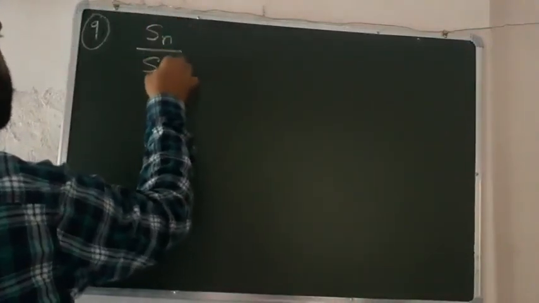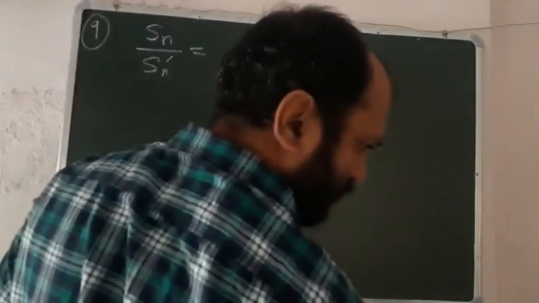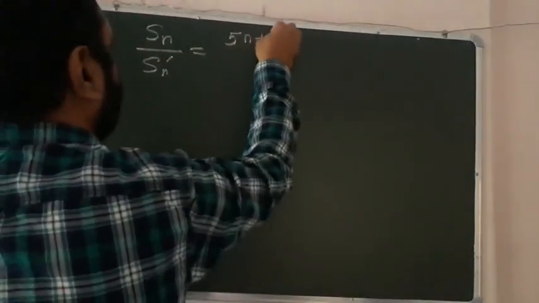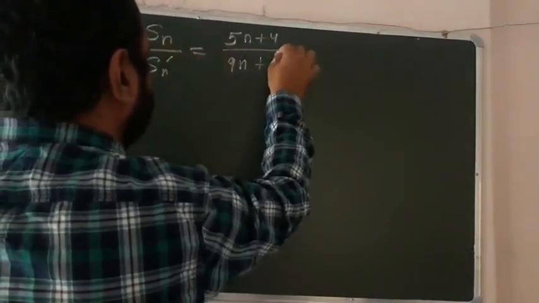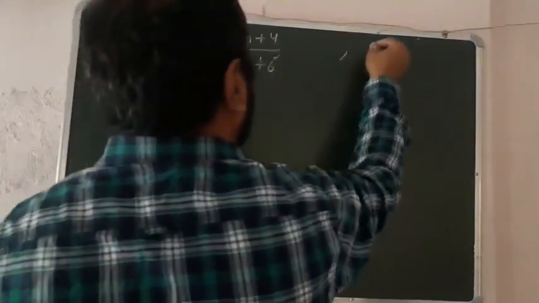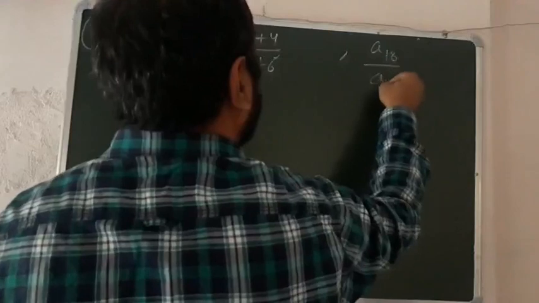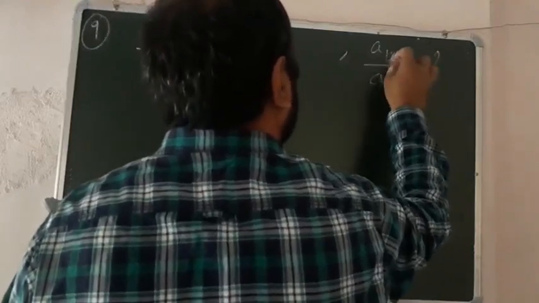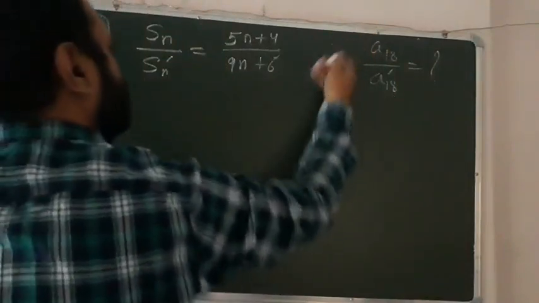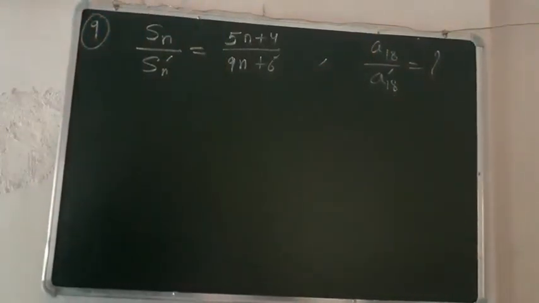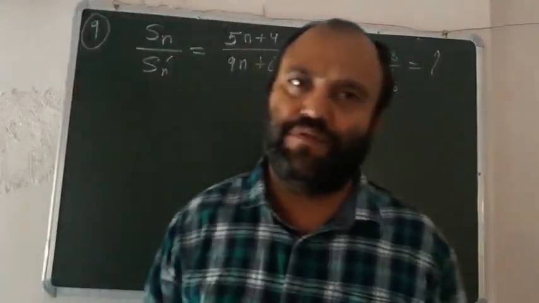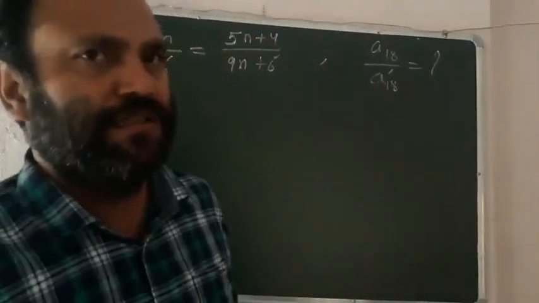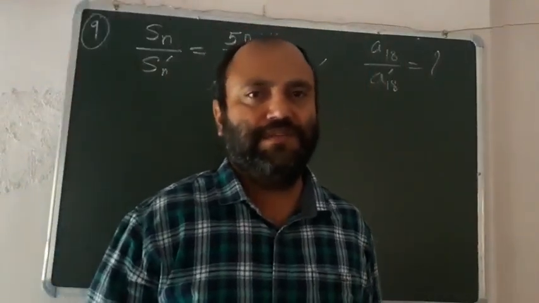As you see, according to the question, Sn over Sn dash is equal to 5n plus 4 over 9n plus 6. This is the ratio given to you and you have to find a18 over a18 dash. You did this type of question in the example also. There are two APs. Let a1 be the first term and d1 the common difference of the first AP, and a2 the first term and d2 the common difference of the second AP.